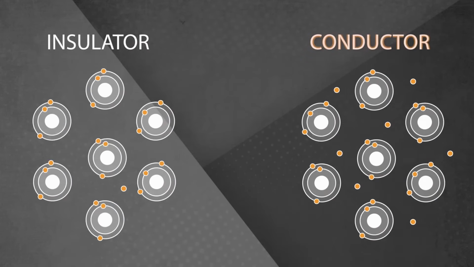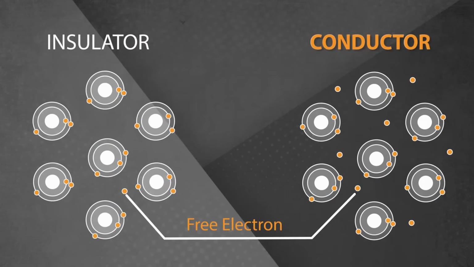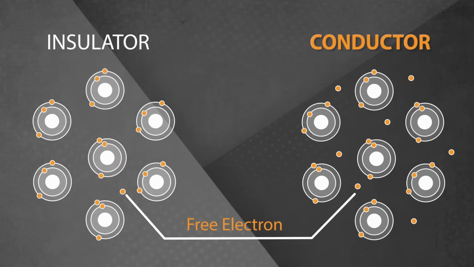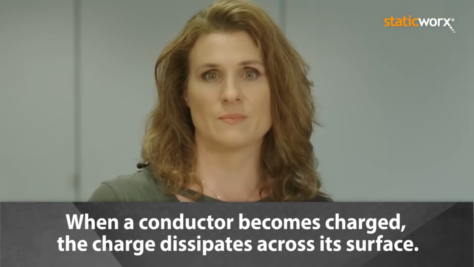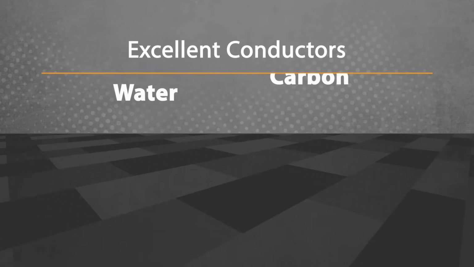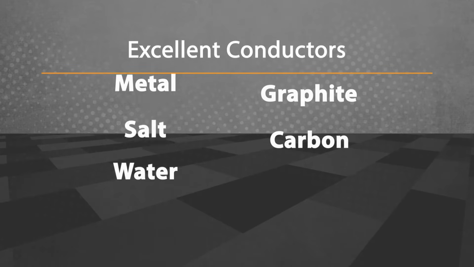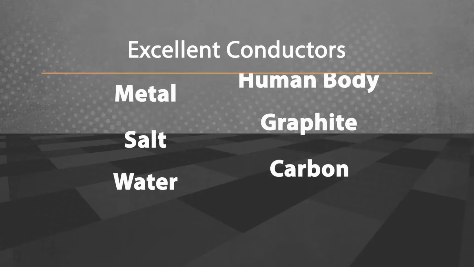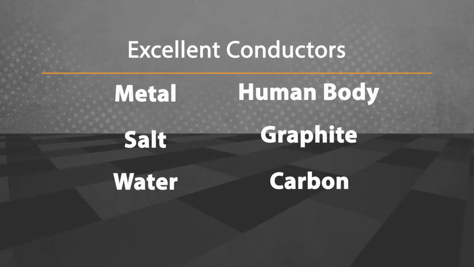Conductors are the opposite of insulators. In conductors, loosely bound electrons move freely from molecule to molecule. If a conductive material becomes electrically charged, its moving particles allow the charge to flow or dissipate across the entire surface of the material. Water, carbon, salt, graphite, and metals like iron and copper are excellent conductors. The human body, consisting primarily of water and salt, is also conductive.